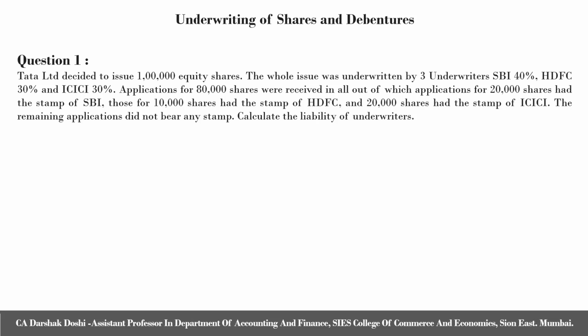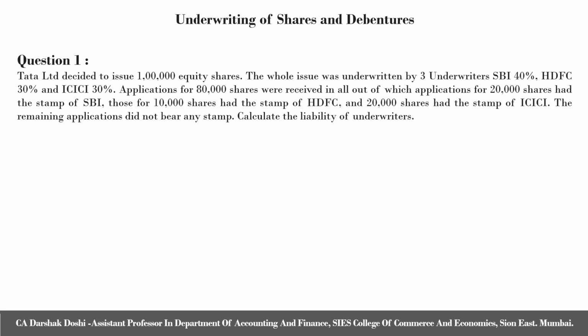Before solving the question, let us see what all data is given to you in the question. First, the question gives the total equity shares to be issued, which is 1 lakh. Next, the question gives us information about underwriters. There are three underwriters: SBI, HDFC, and ICICI, and they have agreed to 40%, 30%, and 30% respectively, which totals up to 100%. That is, the issue is fully underwritten.